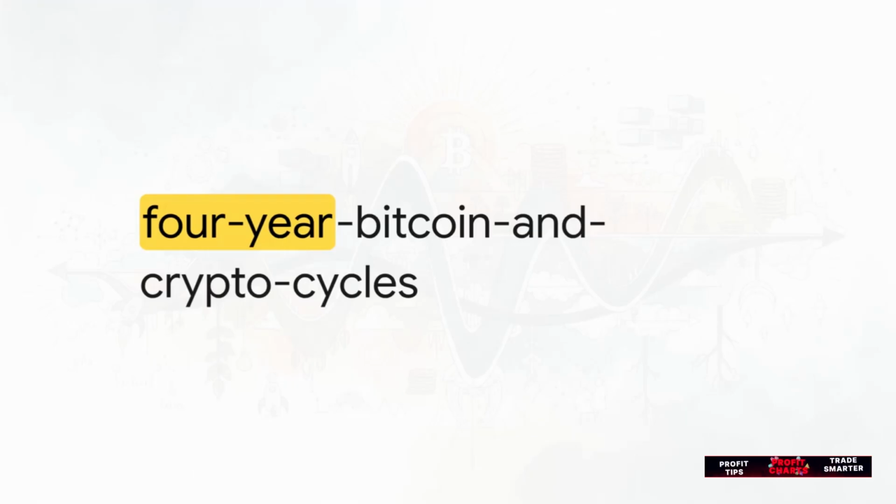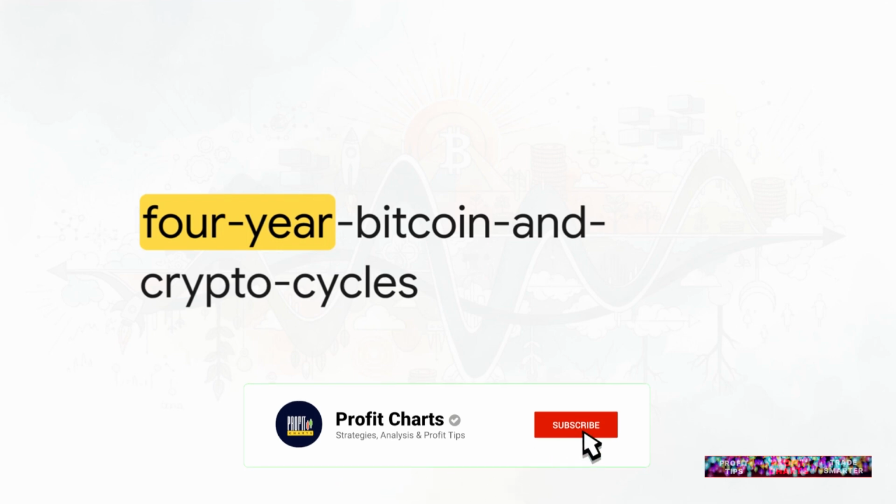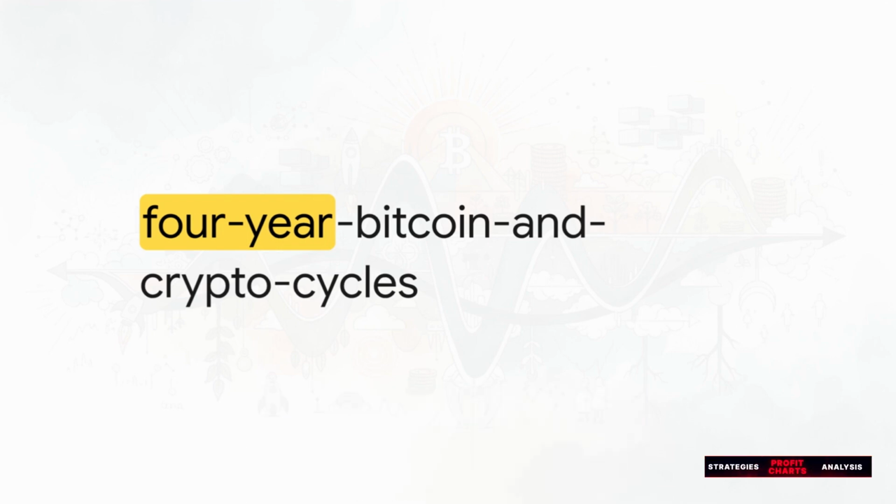Let's start with Fidelity. Their URL explicitly says 4-year Bitcoin and crypto cycles. This is a huge piece of the puzzle. Fidelity is flat out conferring the specific time horizon of this market behavior. They're telling us these cycles operate on a strict 4-year schedule. So this isn't just random chaotic volatility. According to the URL structure of a major financial institution, there's a predictable chronological rhythm to the cryptocurrency market, and it runs on a 48-month loop.